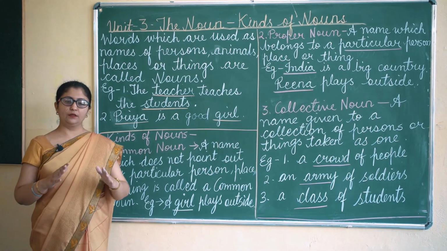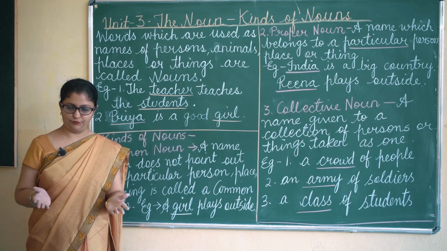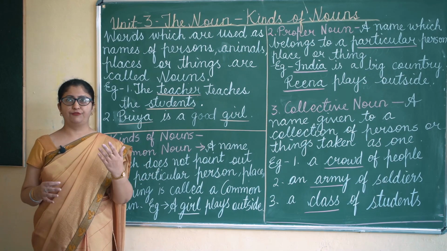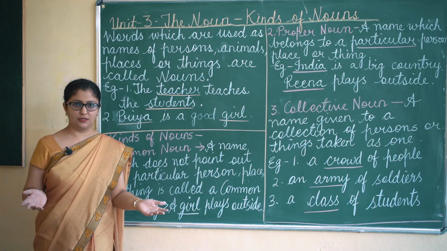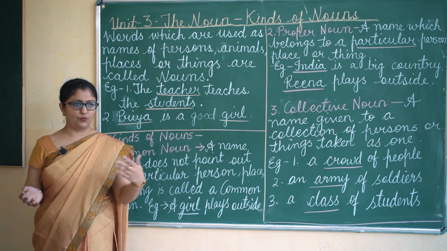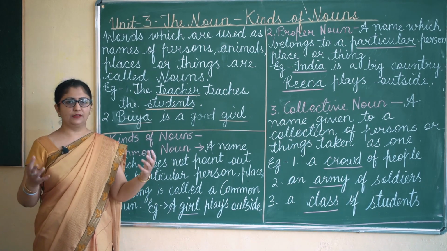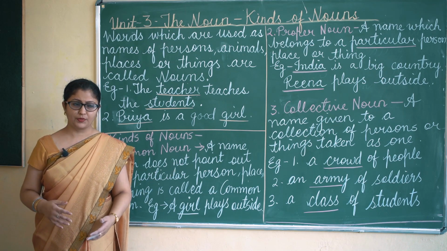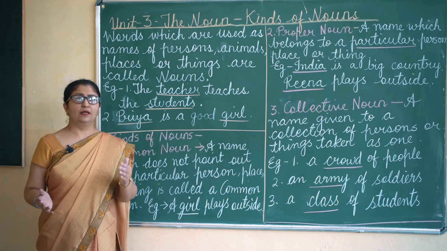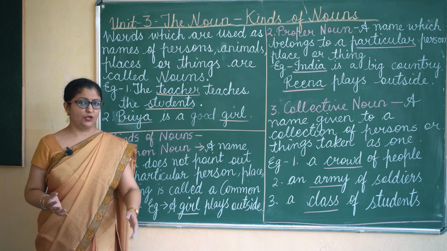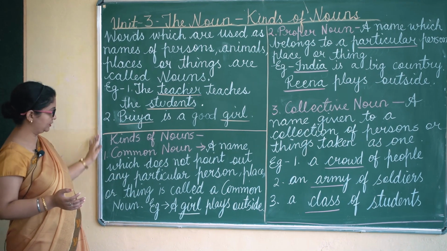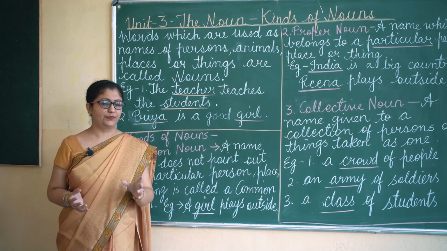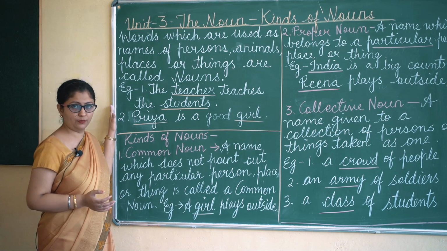Children, when we look around ourselves, we see many things. Okay? There are tube lights, fans, there are people around us, we see many animals once we come out of the house, and when we are in our house, we see so many objects around us. Now all these things have some name. For example, this is a thing on which we write. It has been given a name, that is, we say it as a board.